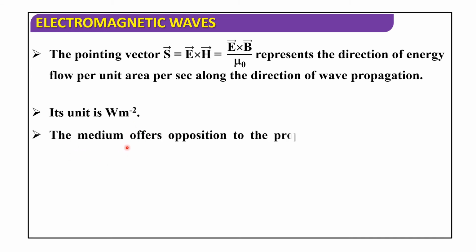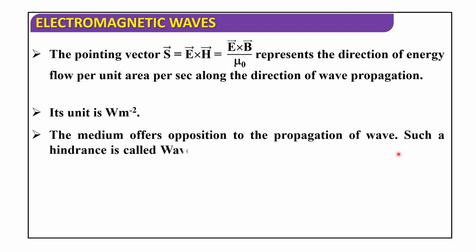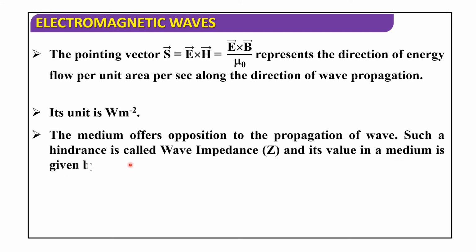The medium offers opposition to the propagation of the wave. Such a hindrance is called wave impedance Z, and its value in a medium is given by Z = E/H = √(μ/ε) = √(μr/εr) × √(μ₀/ε₀). E = cB.